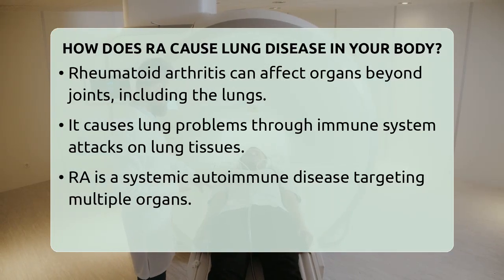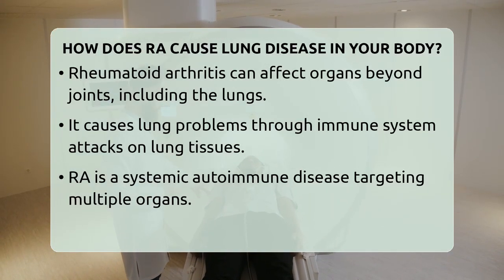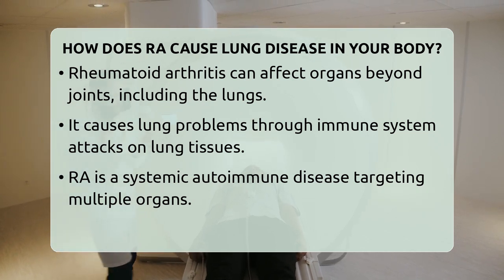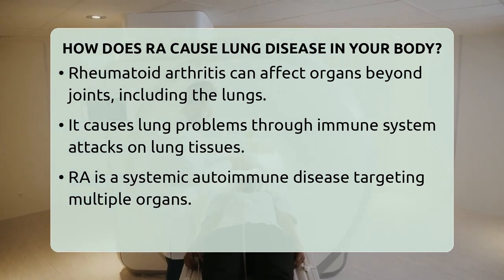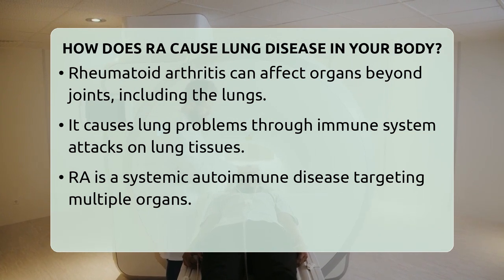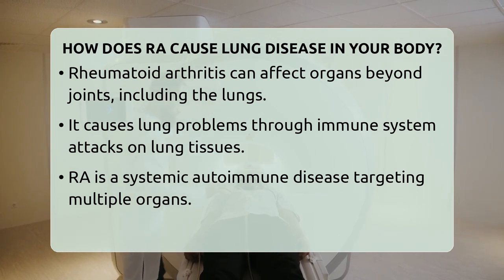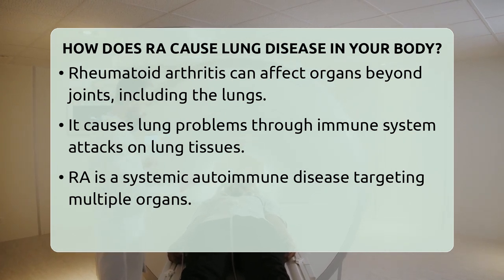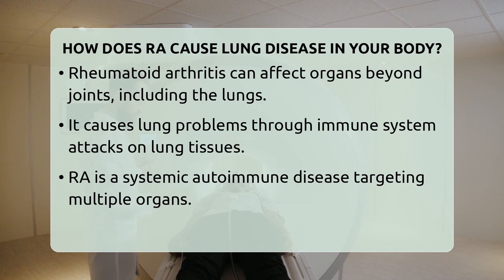How does RA cause lung disease in your body? Rheumatoid arthritis can affect more than just your joints. It can also cause lung problems through a process driven by your immune system attacking your own lung tissues. This happens because RA is a systemic autoimmune disease, meaning it can target multiple organs, including the lungs.